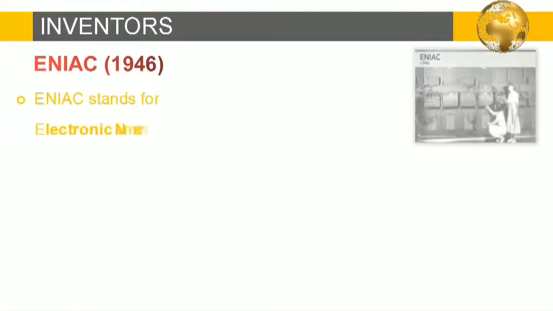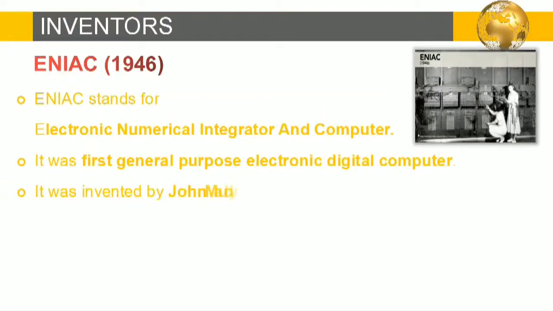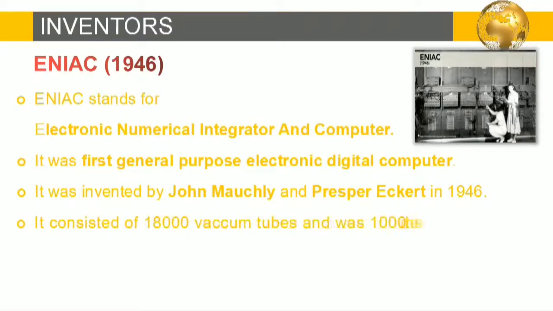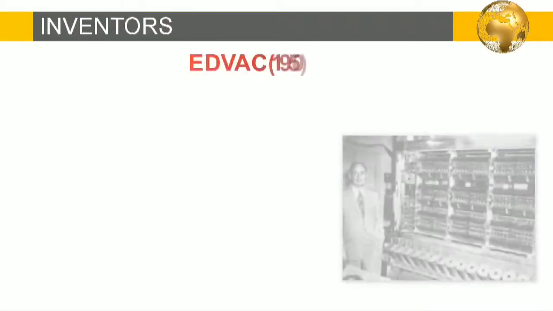ENIAC stands for Electronic Numerical Integrator and Computer. It was first general purpose electronic digital computer. It was invented by John Mauchly and Presper Eckert in the year 1946. It consisted of 18,000 vacuum tubes and was 1,000 times faster than Mark I, which was invented by Howard Aiken. It could add two large numbers in 200 microseconds.